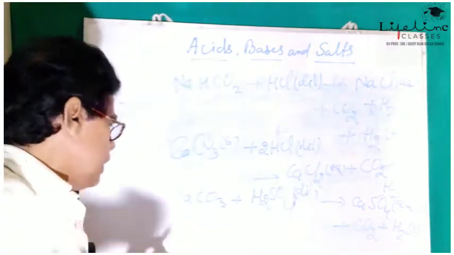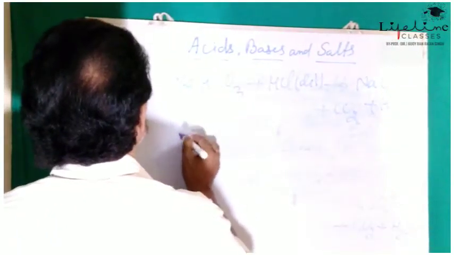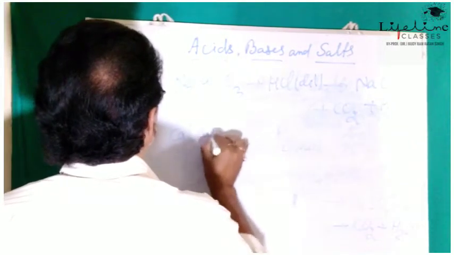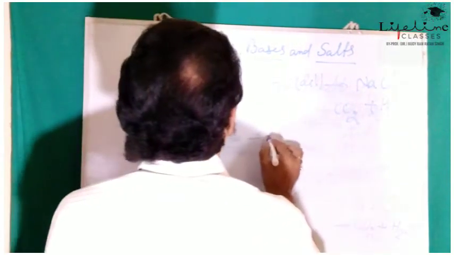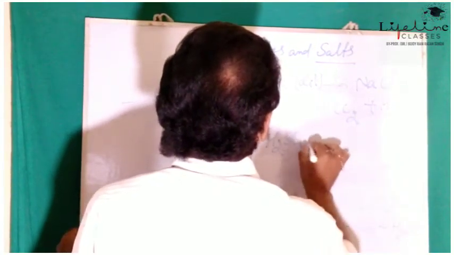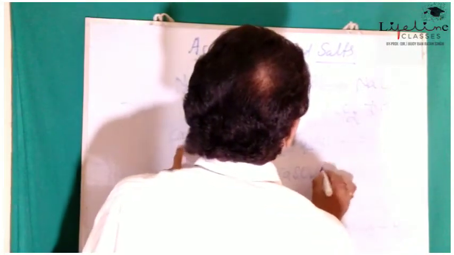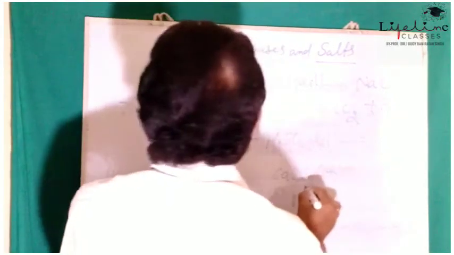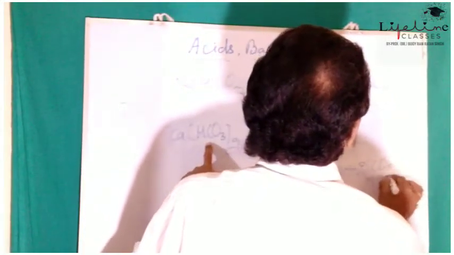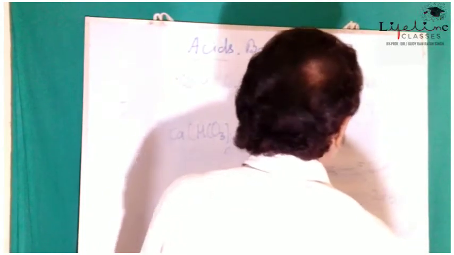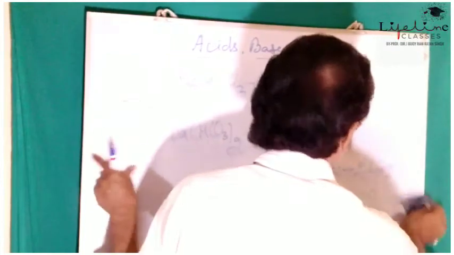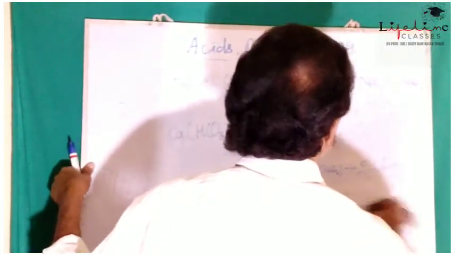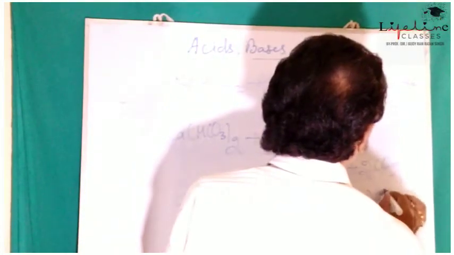In the same way, when calcium bicarbonate, Ca(HCO3)2, reacts with dilute H2SO4, we will get CaSO4 aqueous plus 2CO2 plus 2H2O.